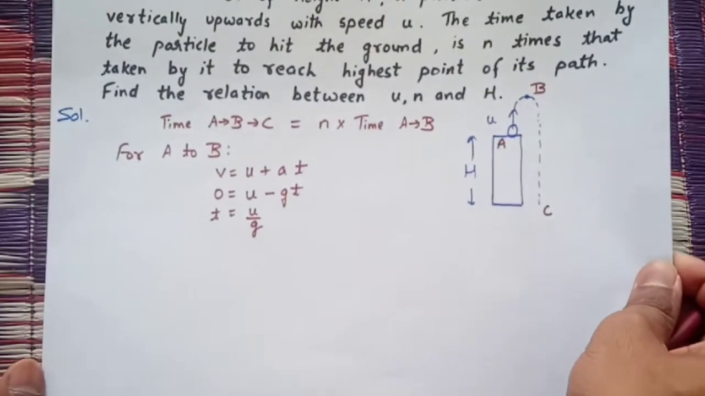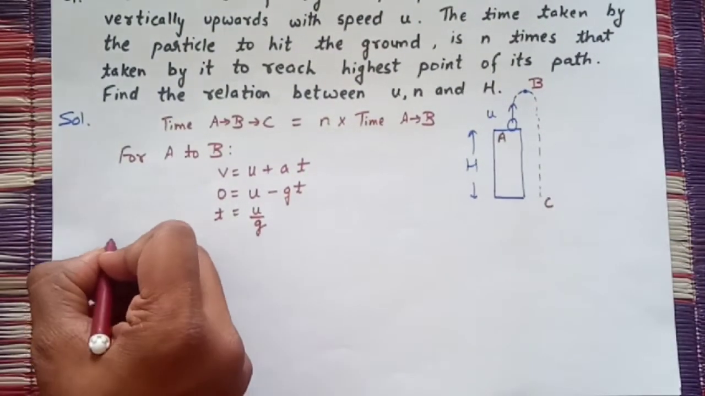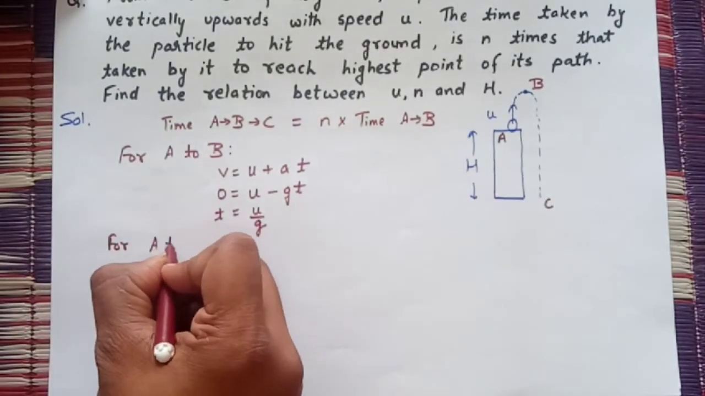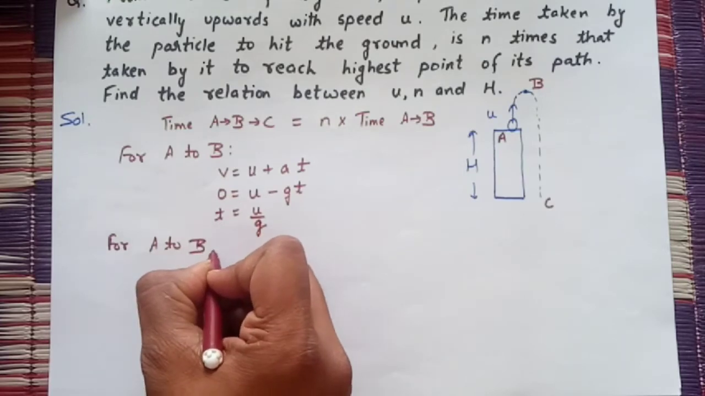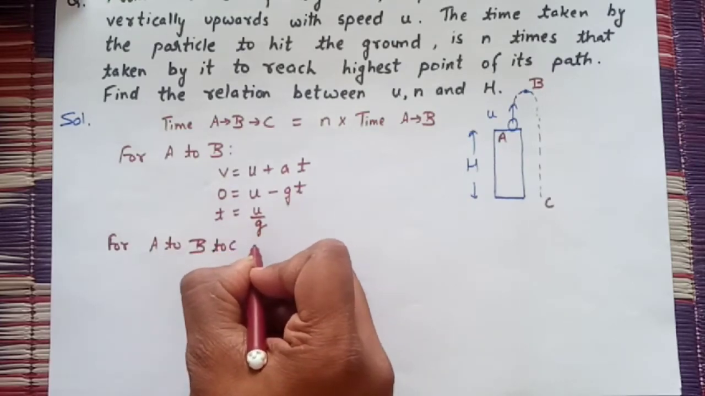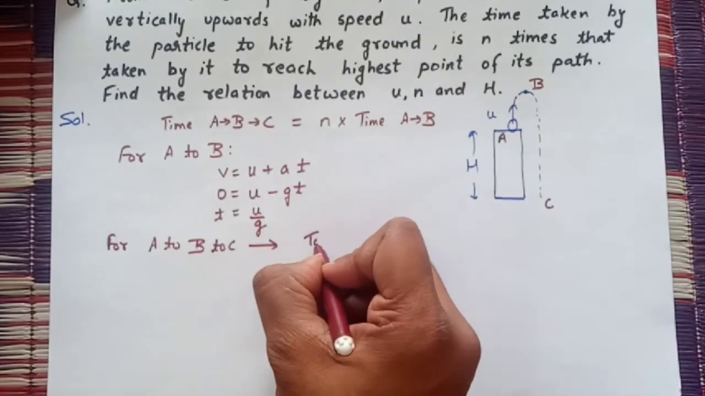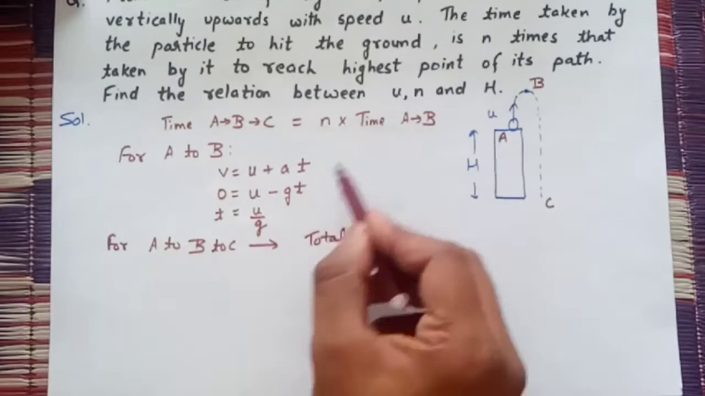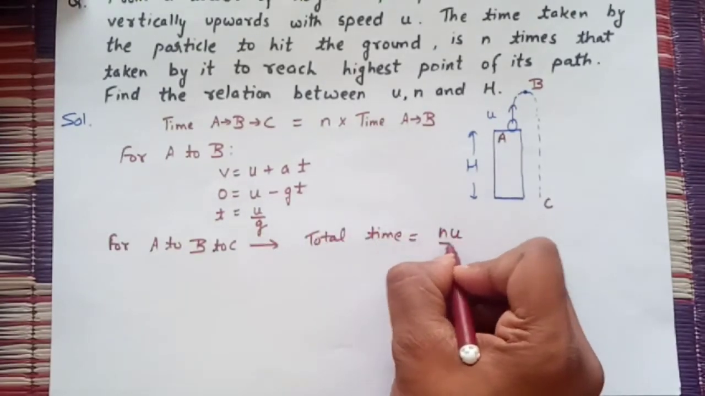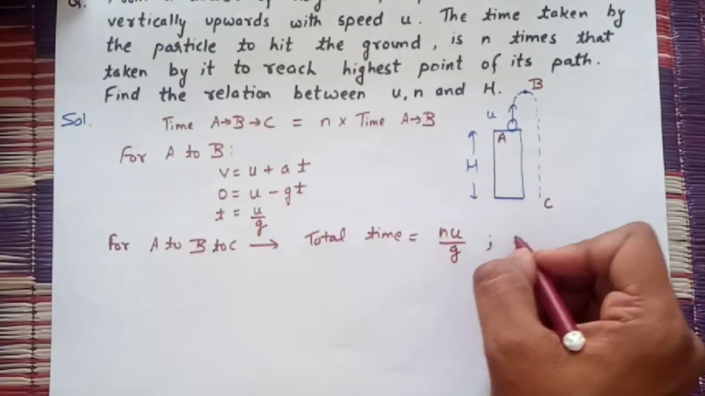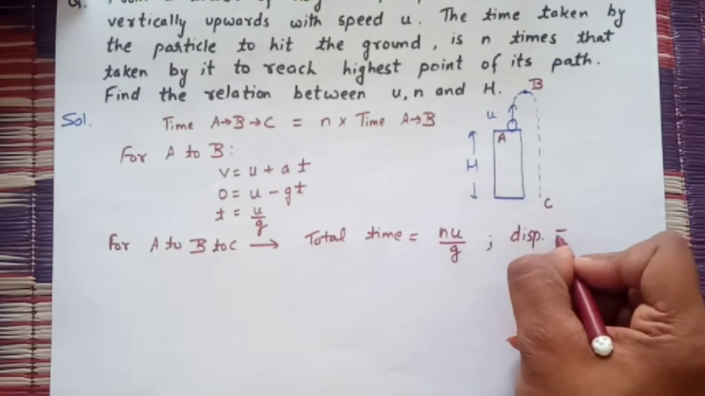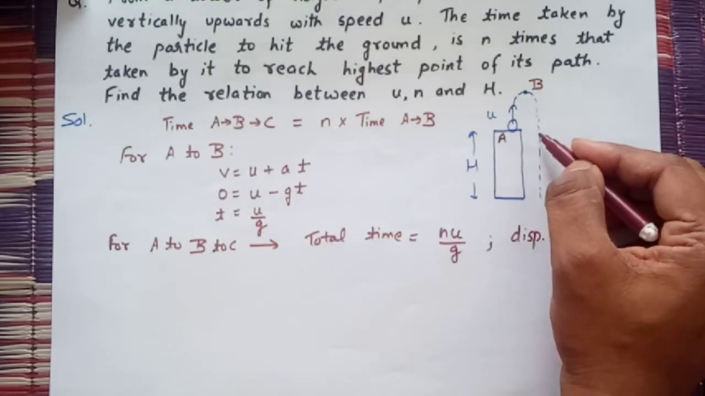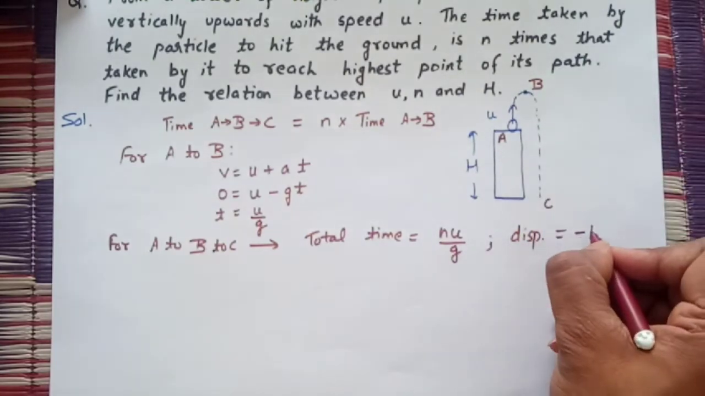This is the time. Now for A to B to C, the total time will be n times of this time, so it will be nu by g. And similarly, what will be the displacement of the particle? It will be from here to here 0, and then in the opposite direction it is going, so it will be minus h.